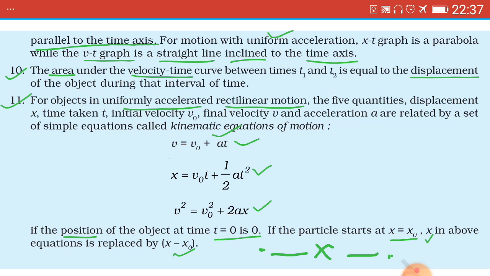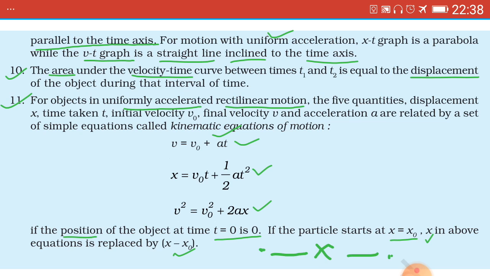Derive the kinematic equations for an object moving with uniform acceleration (that is, constant acceleration, both stand for one and the same meaning) along positive x-axis by graphical method. 3 marks. Question number 5 and the last one. Write the equation of the velocity of object B relative to object A.